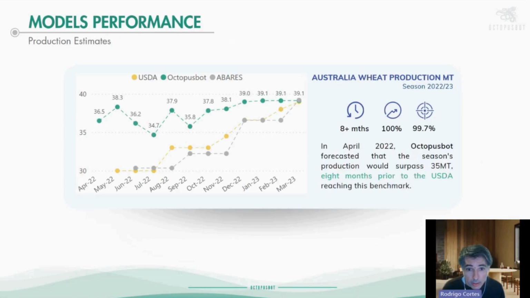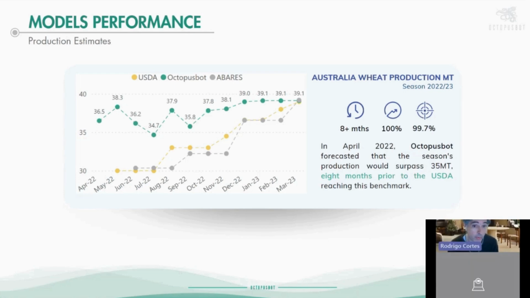So we see that from the models as well. Okay. Just to give you one example, this is the 22-23 season for Australia, so the wheat production estimate. For example, standing in the month of April, we ran our estimate with the trained model. At that point in time, we used the year-to-date data, and for the year to go, we were using the BOM forecast at that stage. Then we improved that process, by the way. But at that moment in time, we were obtaining 36 million tons for that crop, and that's even before the sowing, right? So it's a very early estimate, and it already gave us the indication that we were going to get the highest production ever for Australia. It was a very challenging number at that point in time.